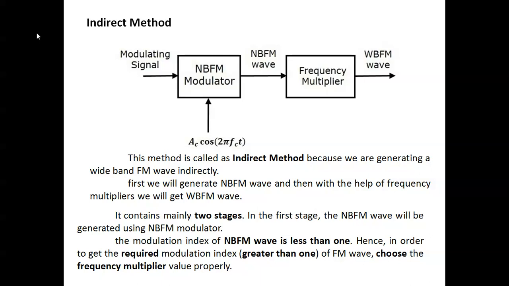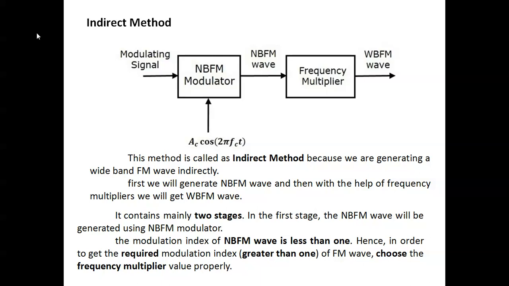Next one is the indirect method. Here we apply the input signal: the modulating signal goes to a narrowband FM modulator, and then a frequency multiplier. The previous one was the direct method, where we use a voltage controlled oscillator to directly generate wideband FM.